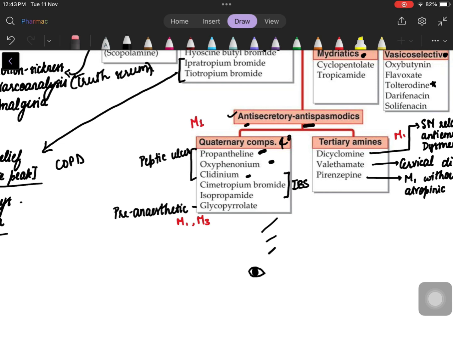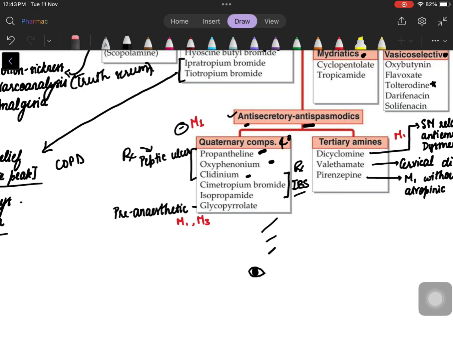Propantheline, oxyphenonium, clidinium, all of this is used for peptic ulcer. They reduce gastric acid secretion by inhibiting M1 receptors, which we saw. Clidinium, simetropium bromide, and isopropamide are used for irritable bowel syndrome, that is GI hypermotility. Remember, this is all treatment, this is not side effect. Glycopyrrolate is a pre-anesthetic medication.